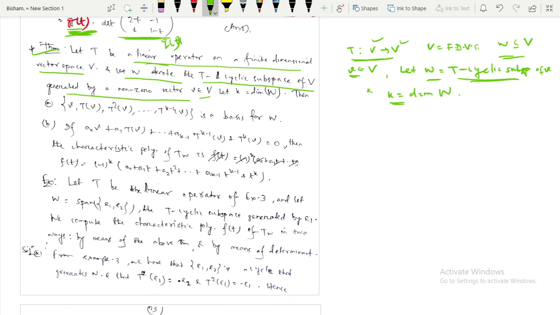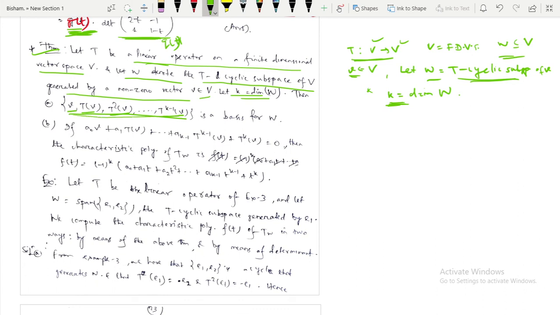let it be k. Since its dimension is k, its basis has only k elements. So what is it saying? If its dimension is k, then these are the basis elements of W. What are these? v, Tv, T squared v, up to T to the k minus 1 of v.